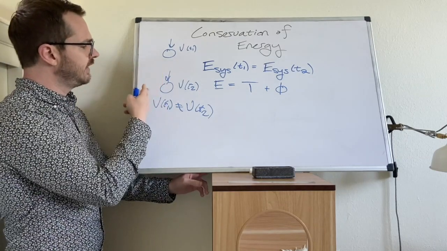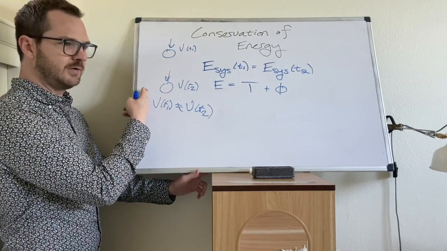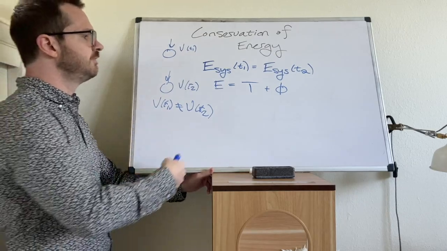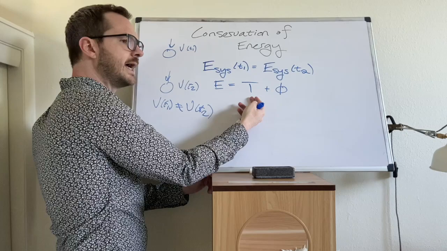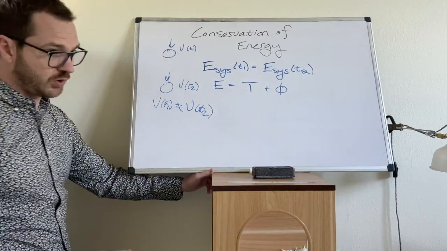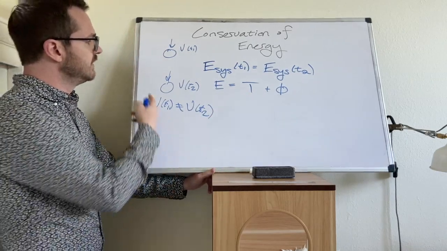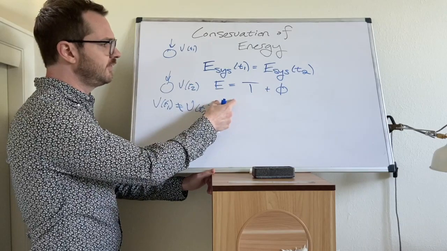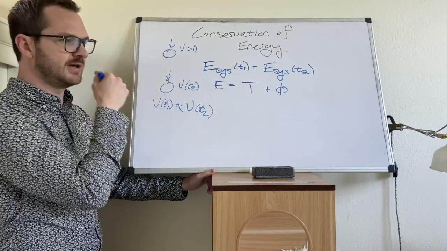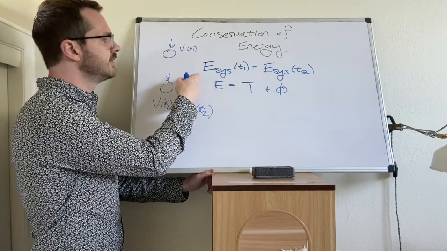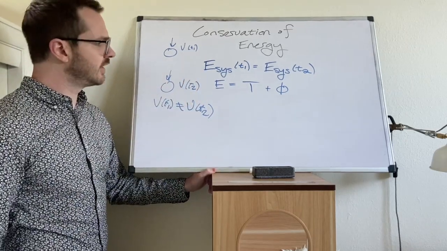You can have the case where the object is accelerating through some potential field, which means there is a transfer of potential energy to kinetic energy. Notice that in this case, this law would still apply. If you just have an object moving through a potential field, the energy of the system does remain constant.